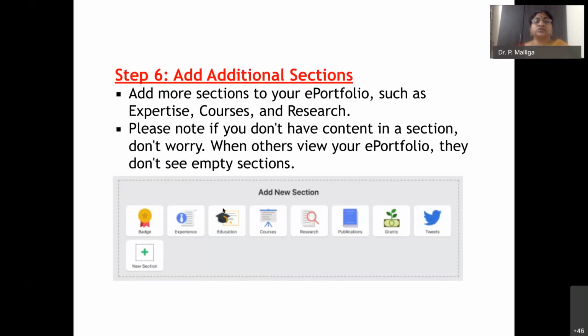And you need not worry. See, if a section is empty, it will not be visible to others. The others cannot see the empty section. You can create it and keep it. Once it is uploaded, only then will the others be able to see it.